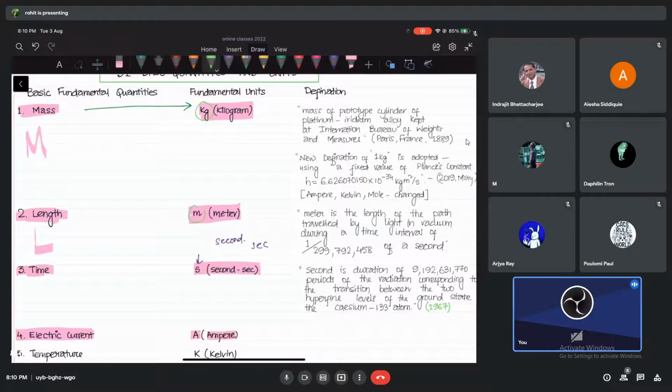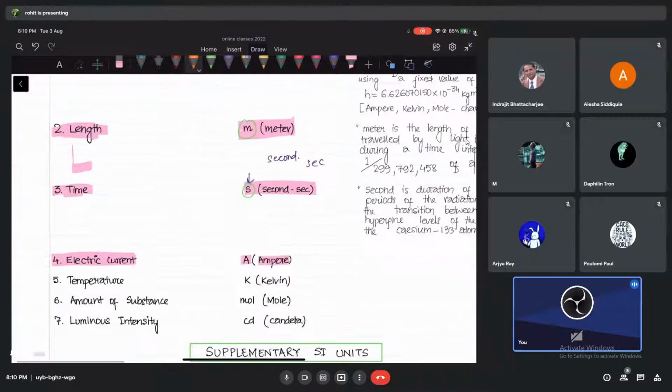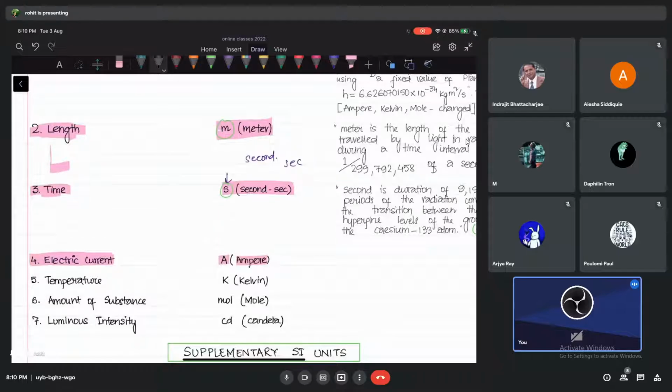kg, meter, second, they are small letters. Okay, why? Because they are not the name of any scientist. Any unit that is named after a scientist, you have to use capital. So electric current is amperes, so use capital A as a symbol.